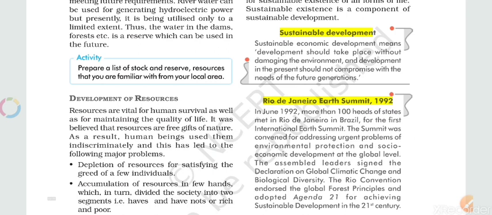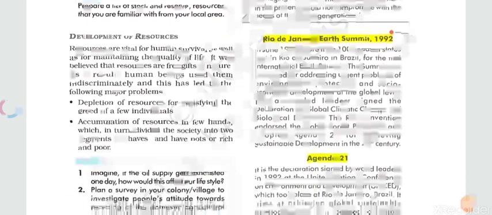What is sustainable development? It means development should take place without damaging the environment, and development in the present should not compromise the needs of future generations. We should develop our nation, but not at the cost of harm to the environment.